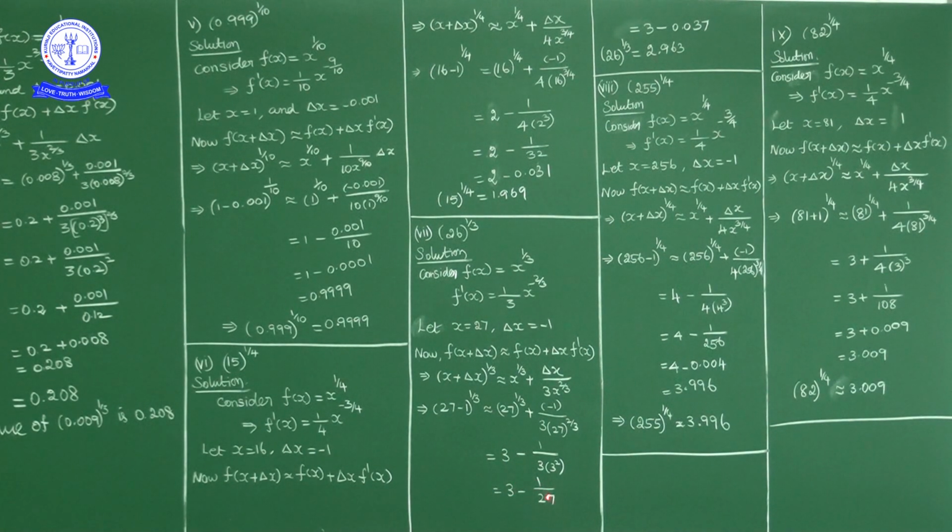So 3 minus 1 by 27. 1 by 27 is approximately 0.037. So 3 minus 0.037 is equivalent to 26 power 1 by 3, which is 2.963. So the approximate value of 26 power 1 by 3 is 2.963. Okay. Next question.